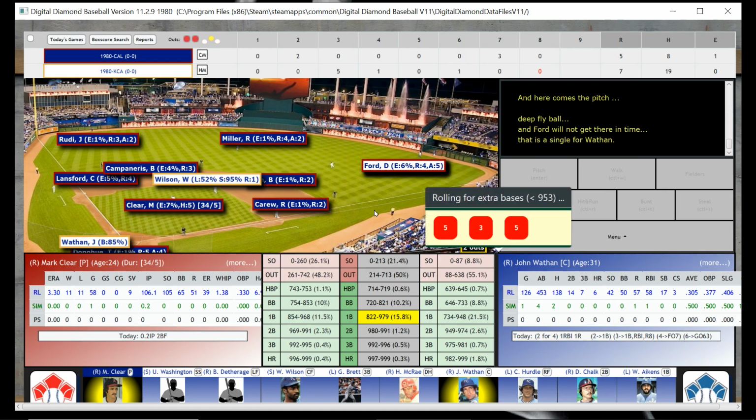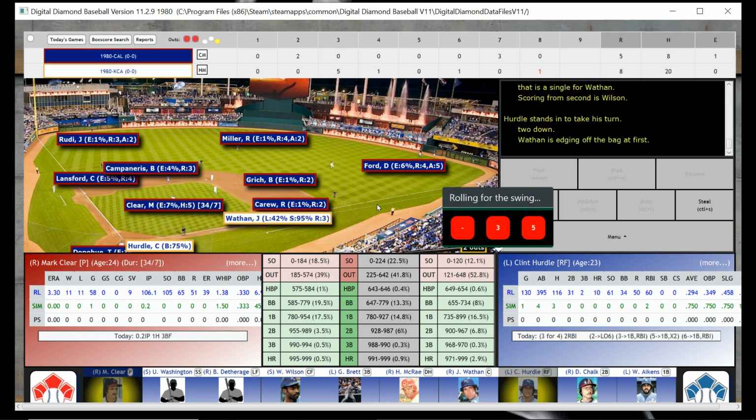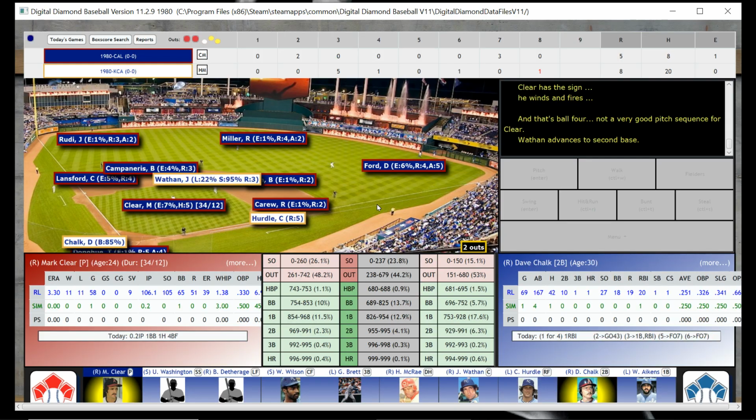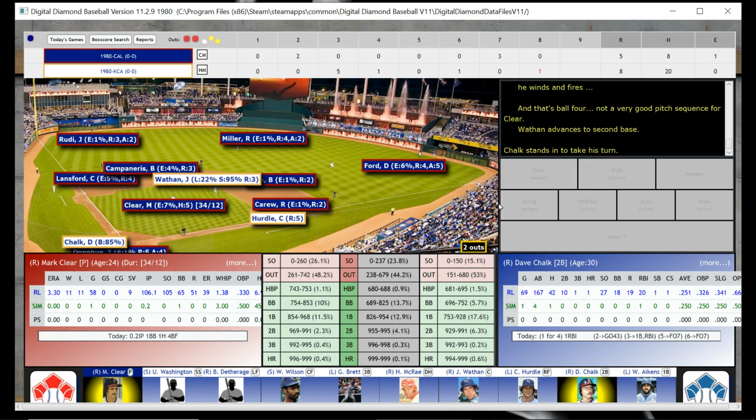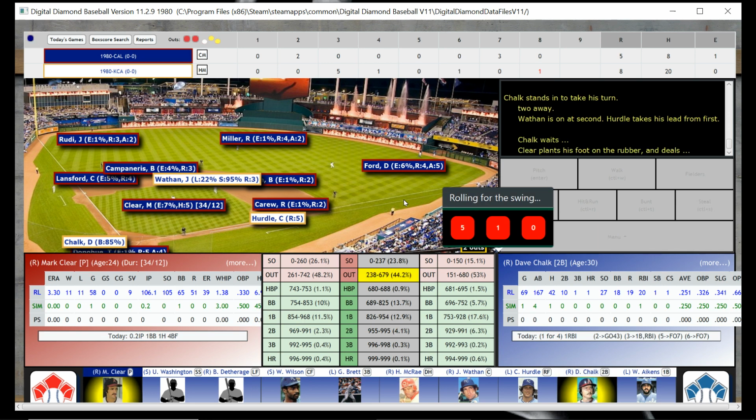95.3% chance, and we're only ahead by 2. I'm going to try it. And it works. And so now we have an 8-5 lead on California with Clint Hurdle up. And Clint Hurdle's going to walk. So we got 2 guys on with 2 away. And Dave Chalk is the batter. And he's out.